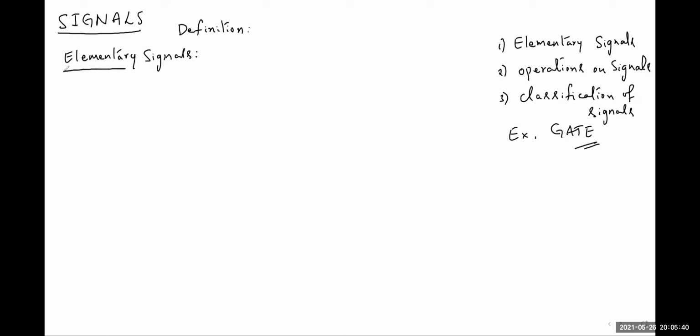There are 10 basic elementary signals we need to discuss in this subject, signals and systems. One by one, I will discuss each signal with a mathematical expression and a graphical representation, and some information about those individual signals. First, let us discuss the impulse signal. This signal is also called the Dirac delta function.